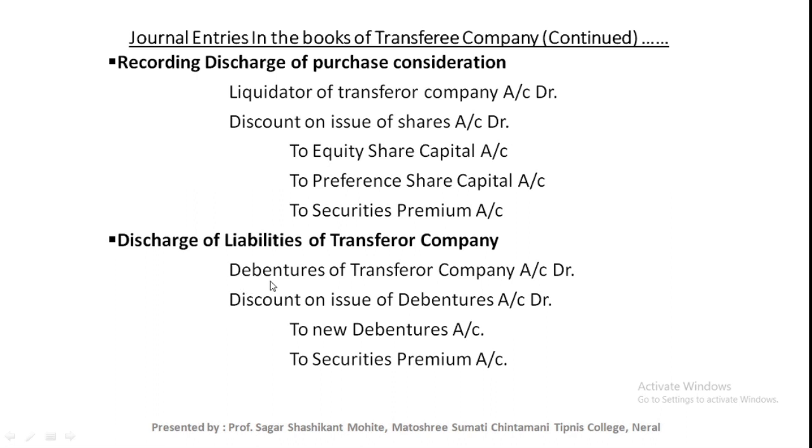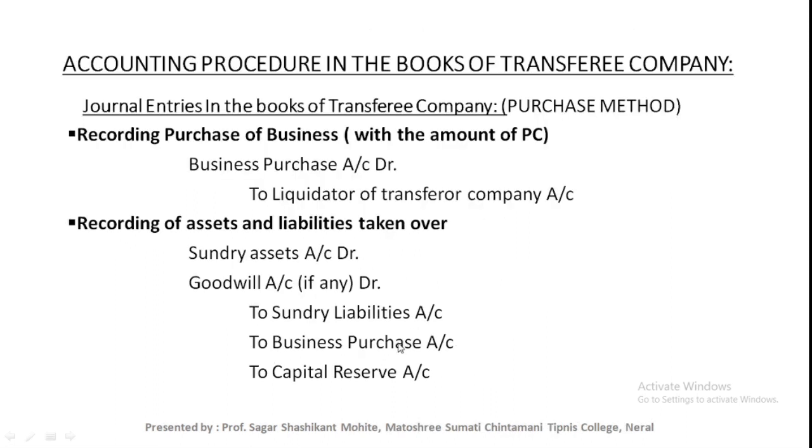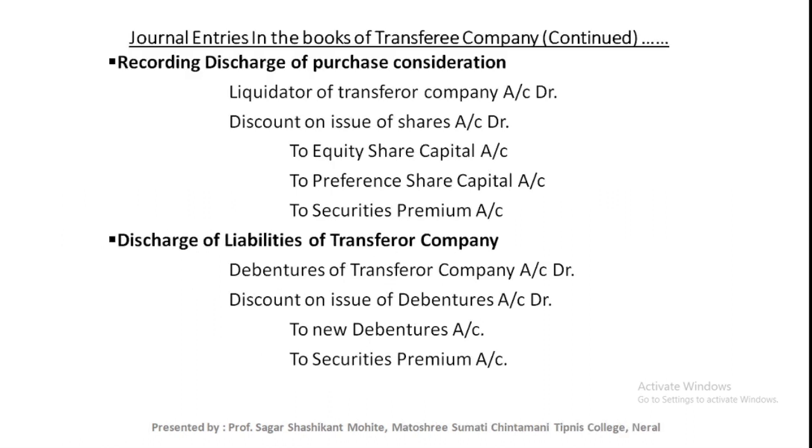Another thing, while mentioning the liabilities in the second journal entry, if there are any debentures in the transferor company and we need to transfer these debentures to the liability side, at that time we should record them as debentures in transferor company account.